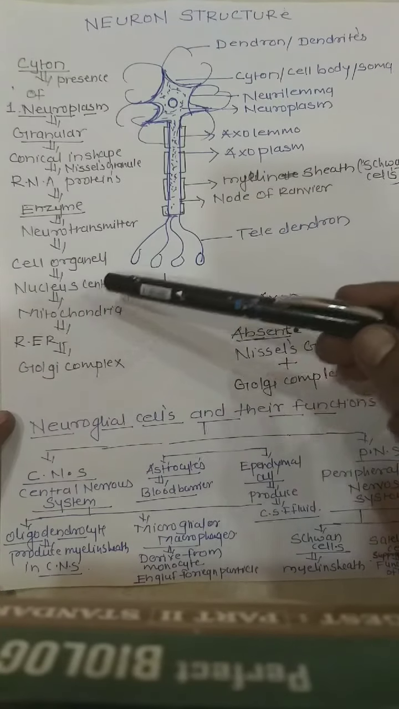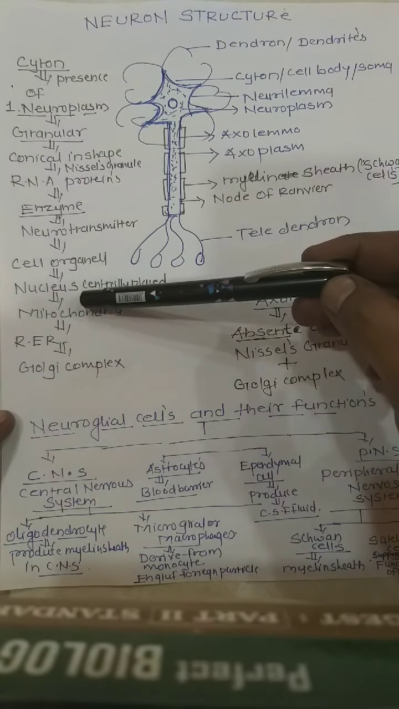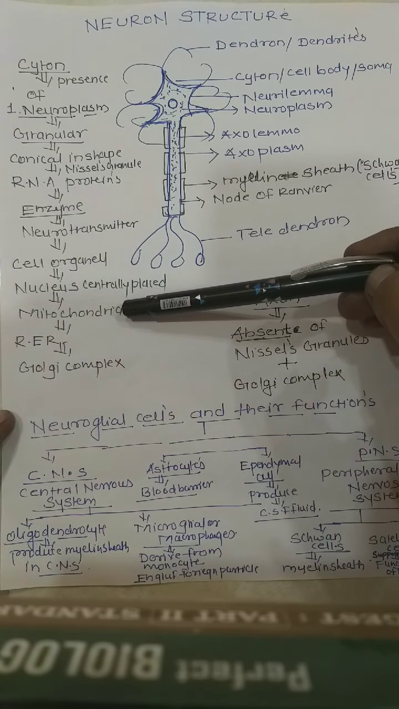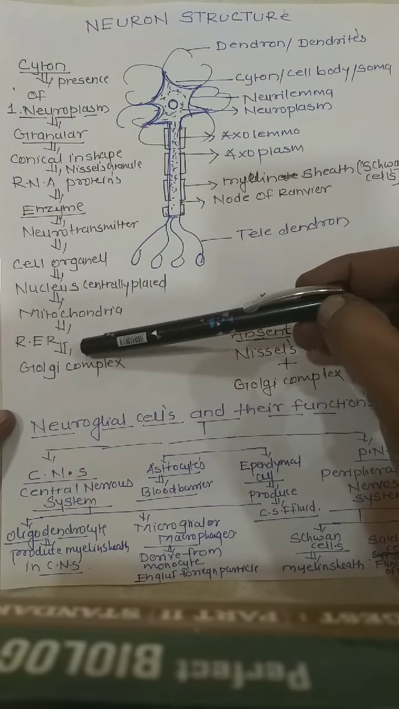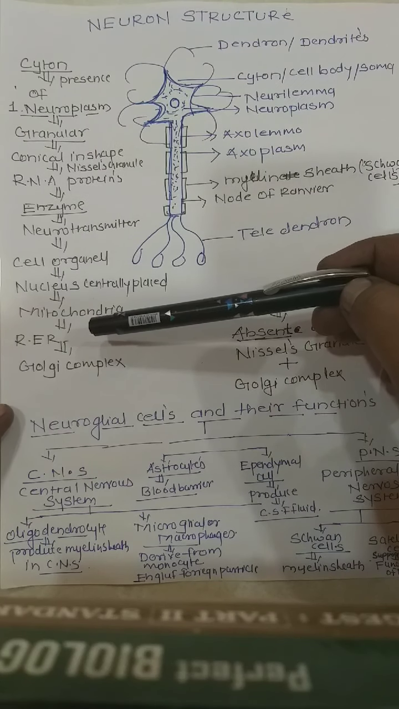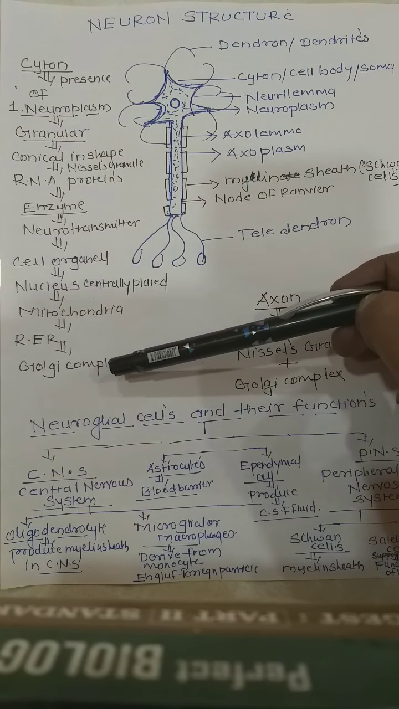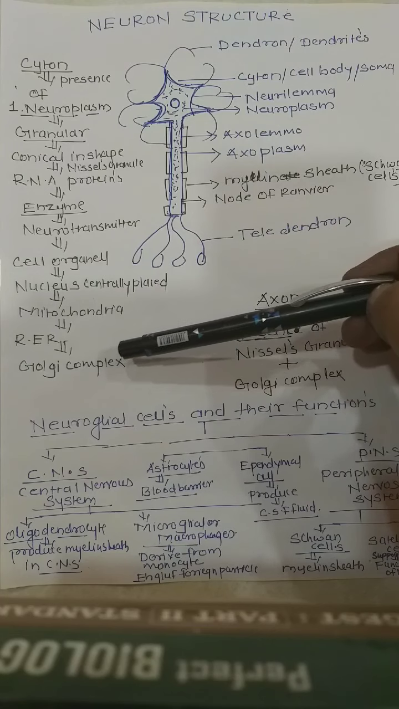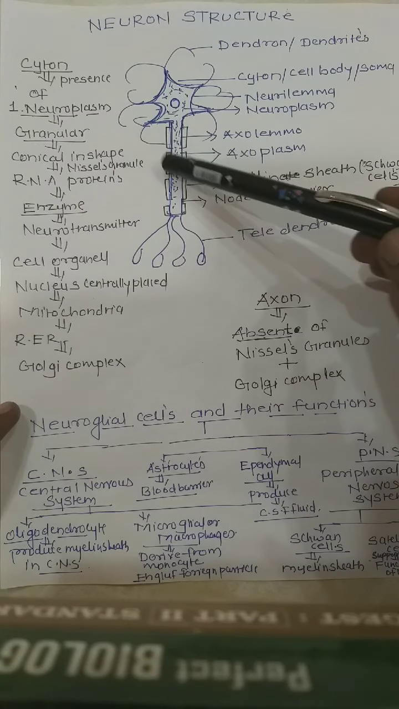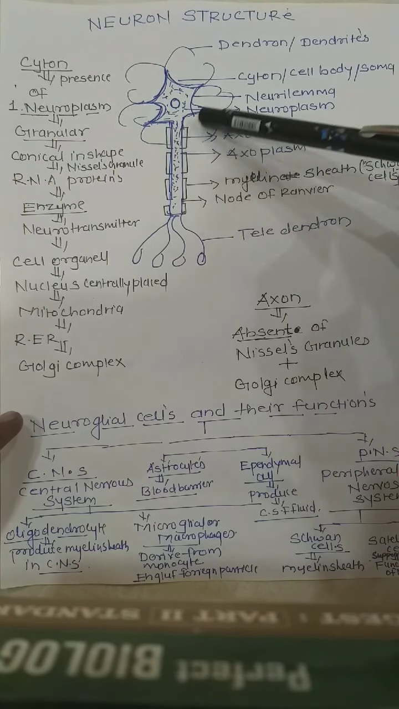And again, the cell organelles which are mainly present in the neuron's body: first, the nucleus, which is centrally placed. Again, there is the presence of mitochondria, then the RER, rough endoplasmic reticulum, and again the Golgi complex. All these cell organelles are present in the neuron's cyton part. This rounded part is called the cyton.